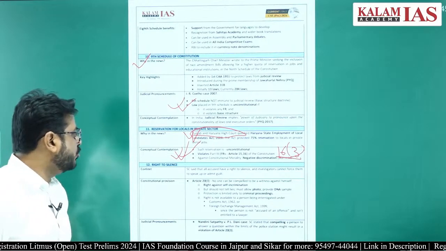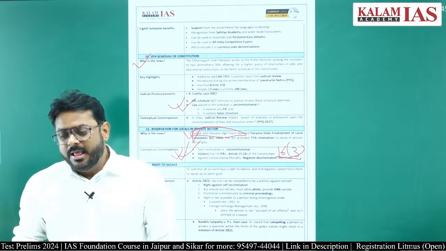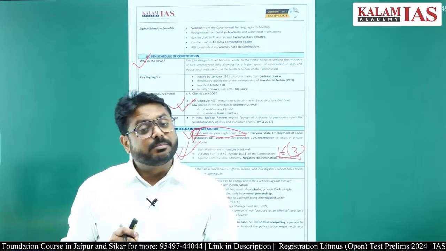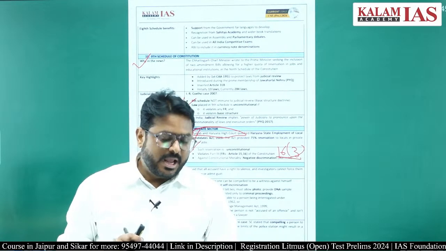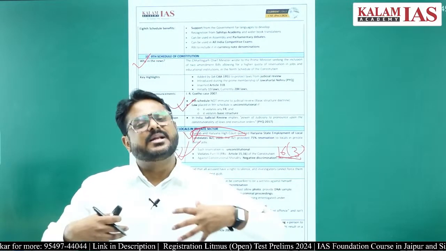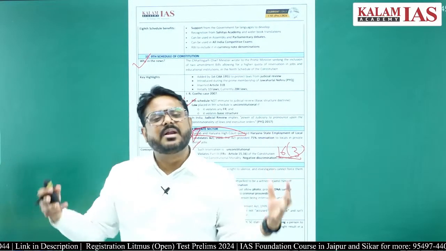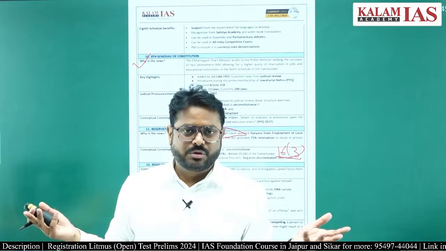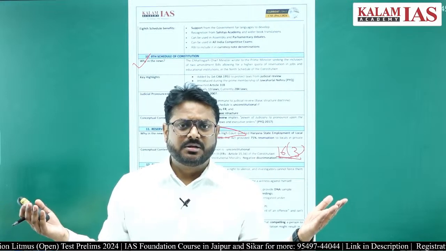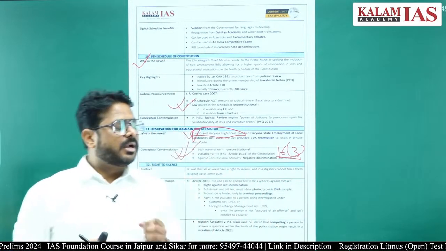Then there is the right to silence. See, there is one difference. The right to freedom of speech and expression is there in Article 19(1)(a) of the Constitution of India, right? And using that right only, you will get the right to silence, because if a person has the right to speak, the person will have the right to be silent also. The person may not want to speak, so in that case the person will choose to be silent. So the right to be silent will be coming under that.